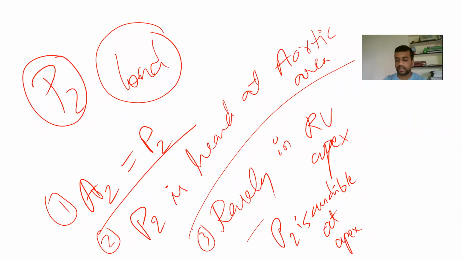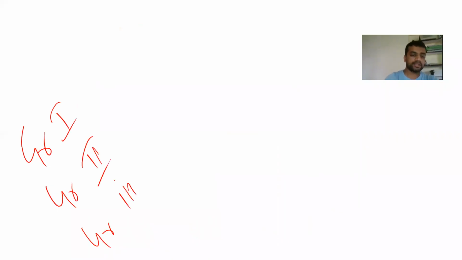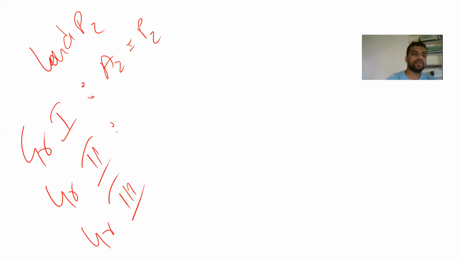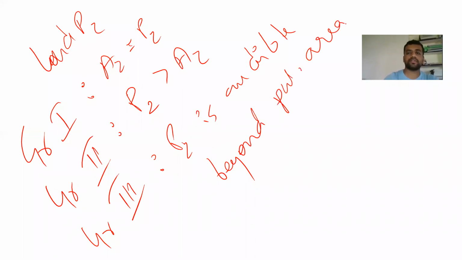And other than that, you grade it as grade 1, grade 2, grade 3. So these are the loud P2 sounds. When A2 is equal to P2, that is grade 1.